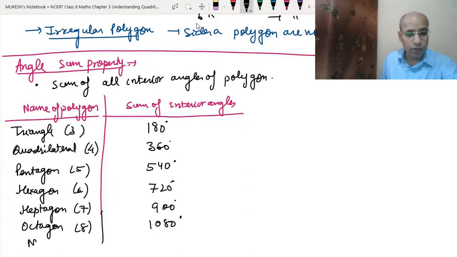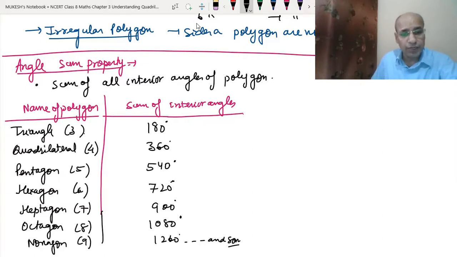If it is a nonagon, meaning 9 sides, it will have 1260 degrees, and so on. You can just learn for the triangle and add 180 degrees at each step, or you can learn the table of 18 and put 0 at the end. This is one way of doing it, or you can learn the formula.